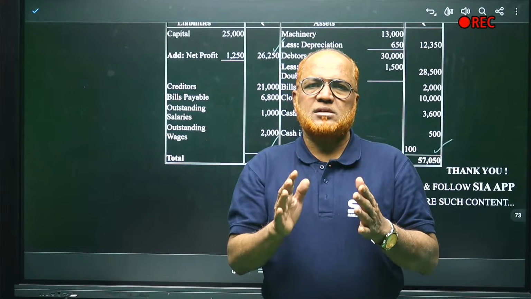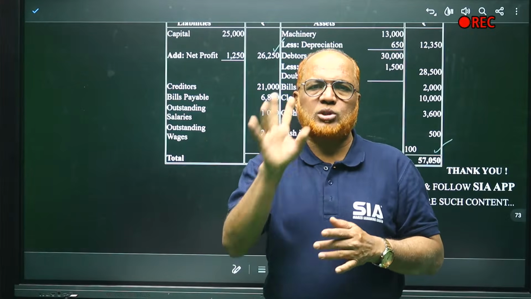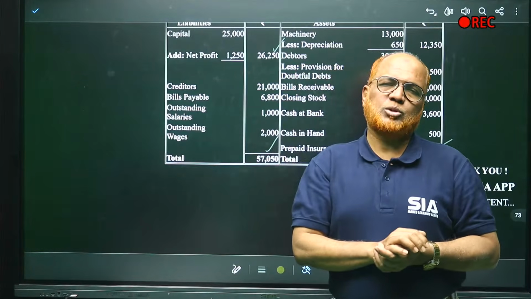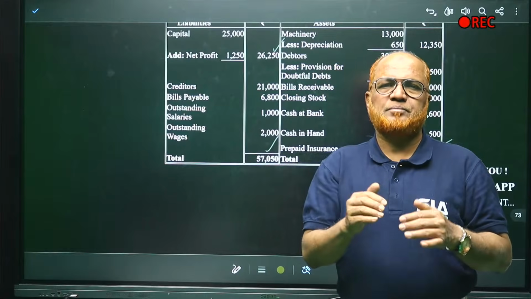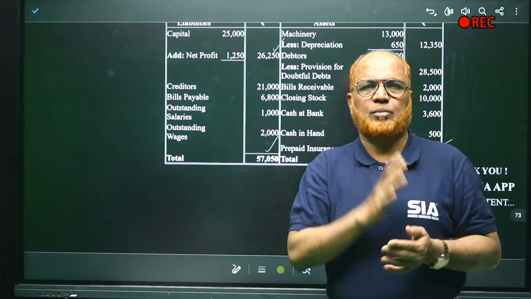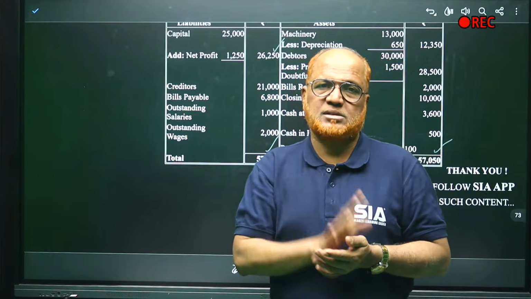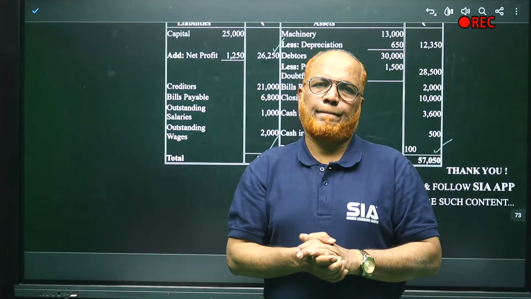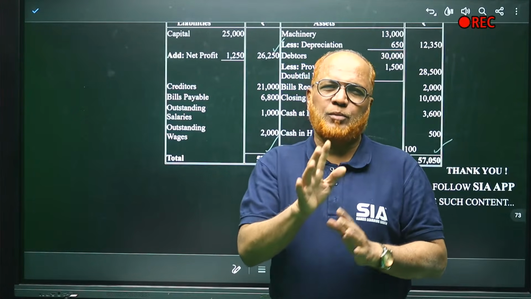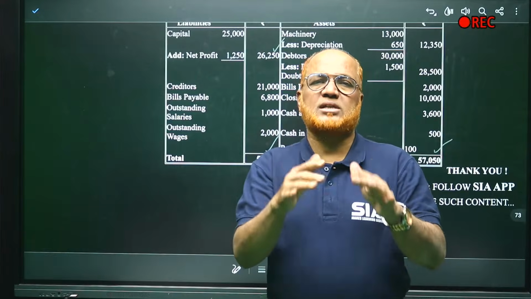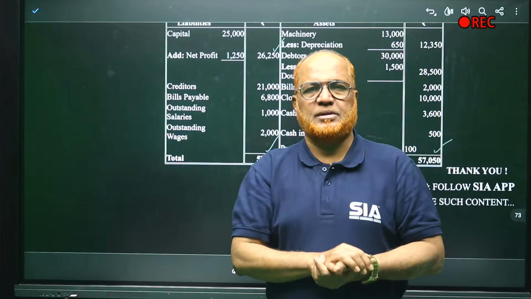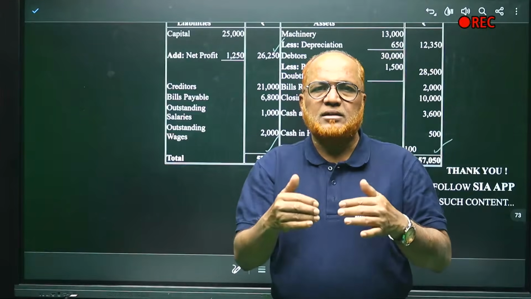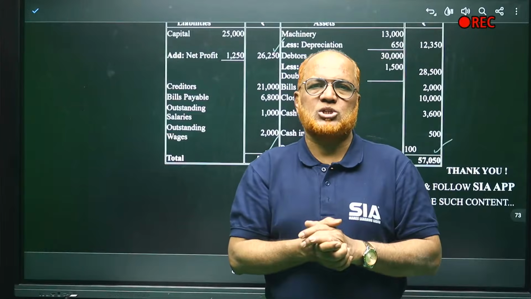In BRS, I expect both problems. But rarely they may give one theory, one problem. But problem is compulsory. Then 4th unit, depreciation. Again, one theory, one problem I expect, but there are chances of both problems, but problem is compulsory. So have a good practice on problems of depreciation.